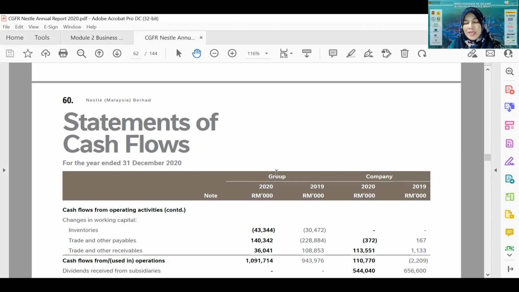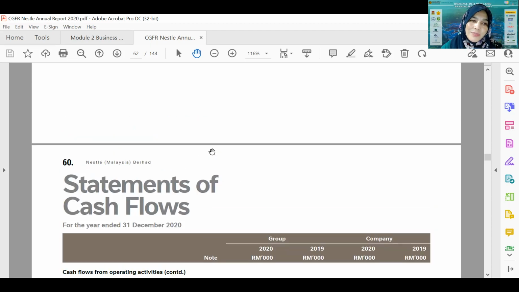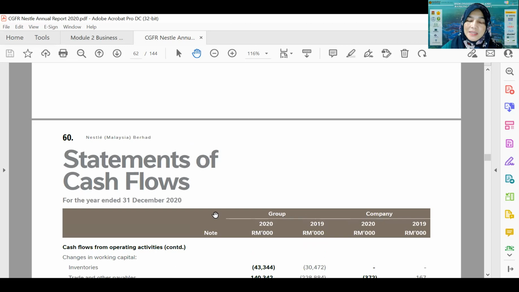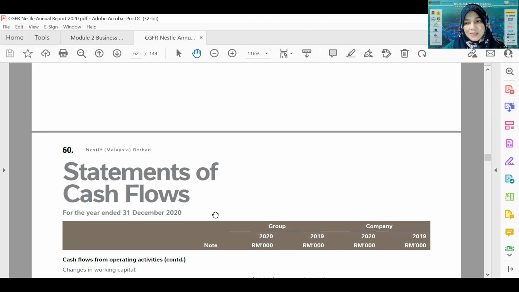Then only would they be able to really understand the statement of cash flow, because all the items are already presented in the two earlier statements, the statement of comprehensive income and the statement of financial position. But the statement of cash flow connects the two statements to show what is happening to the cash flow of the company.